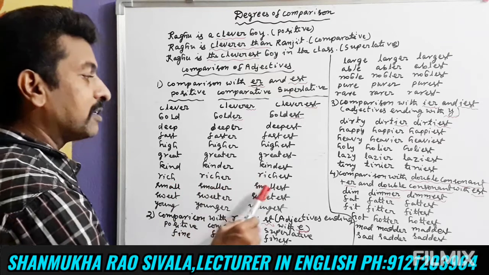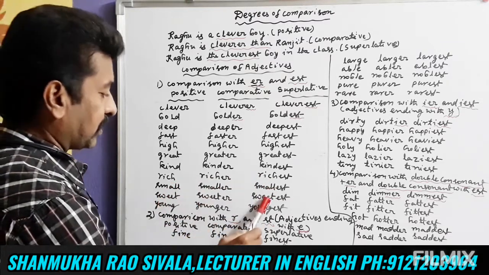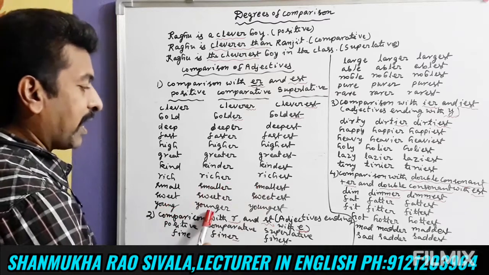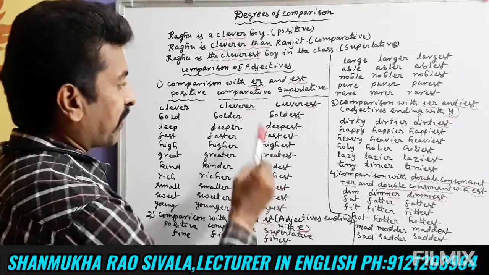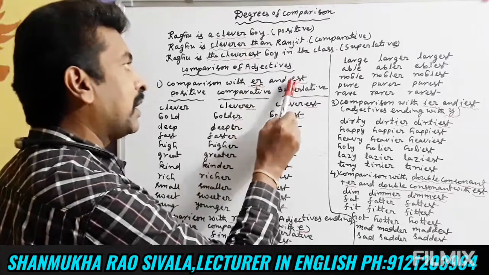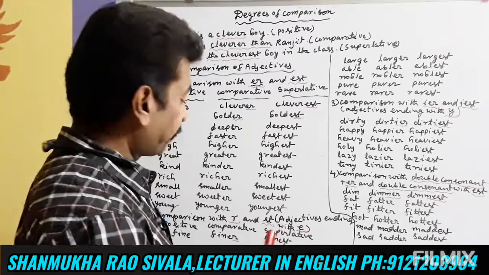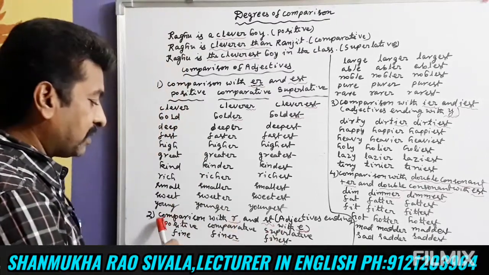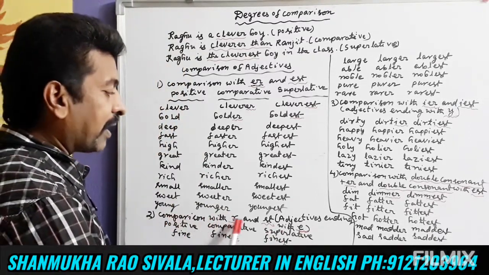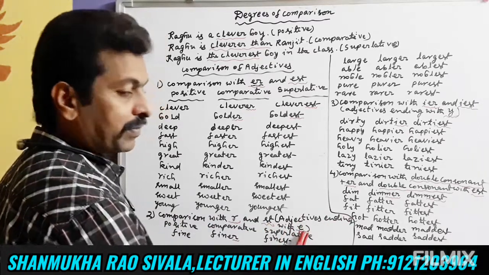Small, smaller, smallest. Sweet, sweeter, sweetest. Young, younger, youngest. Okay friends, in all these words, in comparative ER is added, in superlative EST is added.